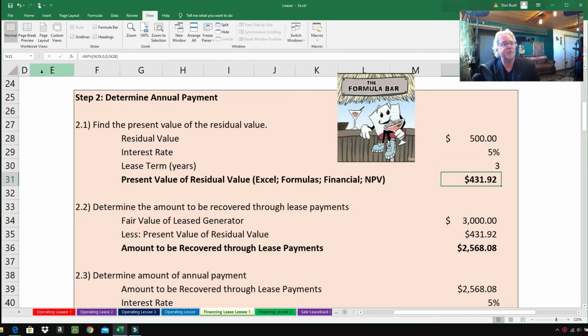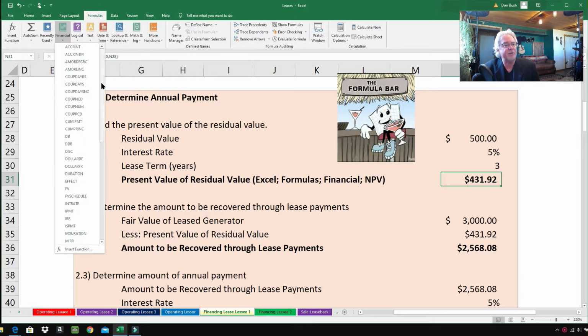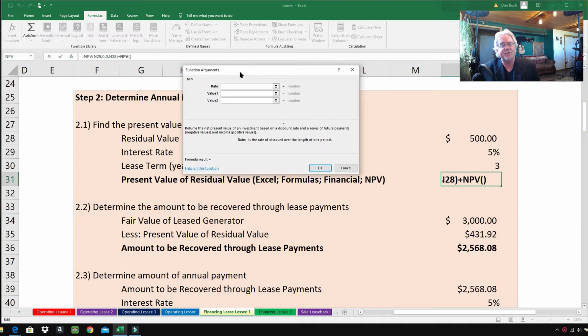So here's what's going on. Go up here to formulas. Go up to financial and then down to NPV. There it is, NPV. And if the print's too small to read for you, I'll read what it is saying. So the rate, it's asking for the interest rate. The interest rate is 5%. Since I have all my numbers organized right here, all I have to do is click. I don't have to type it in.